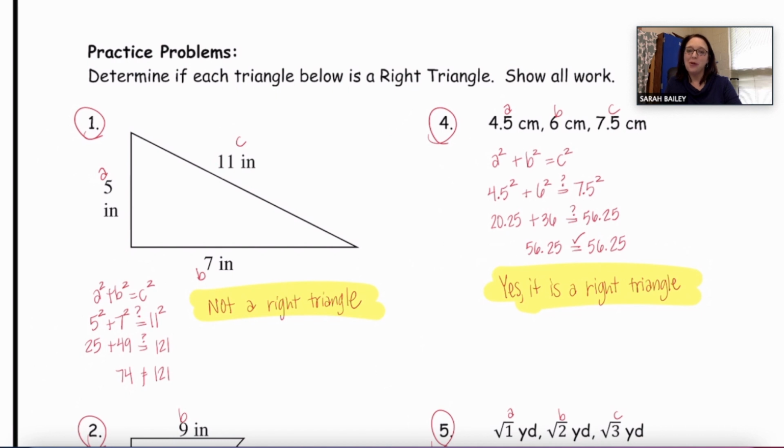Okay, everybody, welcome back. So you need to check over your answers to each of these problems. You should have shown your work just as you've seen that I have shown my work. And you should have written whether or not this was a right triangle. So either yes it is or no it is not a right triangle. So that should be your final answer. It's also very important that you've labeled the proposed legs and hypotenuse for each one of these scenarios. Okay, so here's problems 1 and 4. So pause the video and get that information down and make any corrections if you need to.